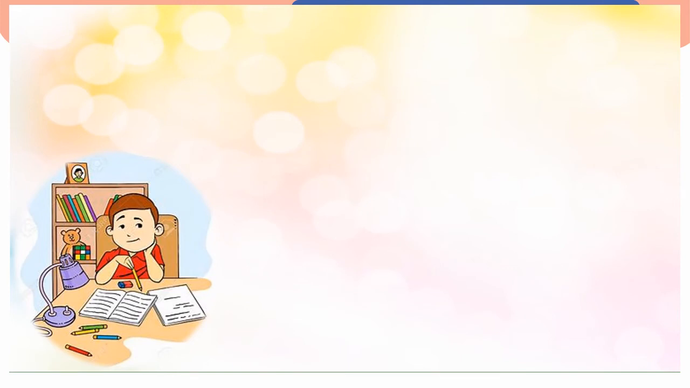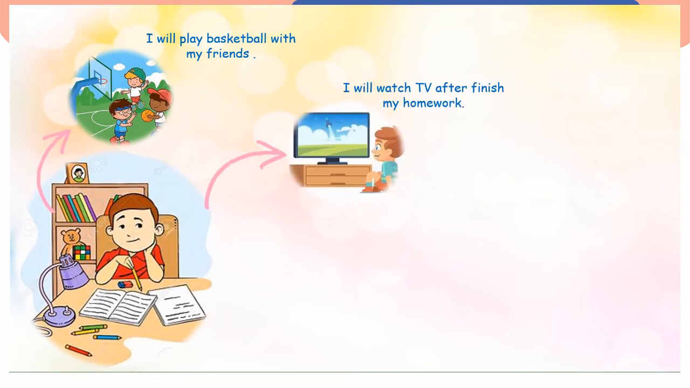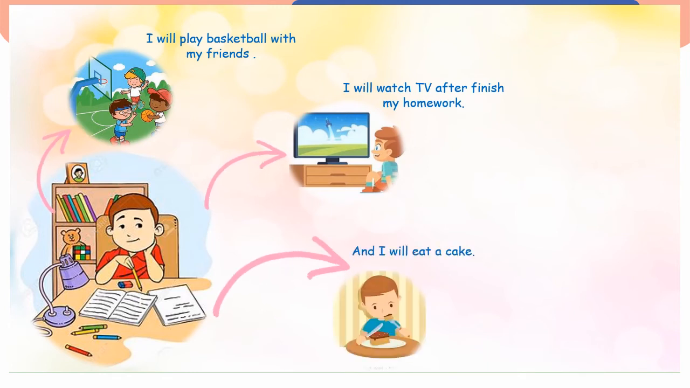Now look at this picture. What can you see? A boy. What is he doing? Very good, he is doing his homework. What else? He is thinking. Excellent. He is thinking of the things that he will do after the homework. What are these things? Look at here. I will play basketball with my friends. I will watch TV after I finish my homework. And I will eat a cake.